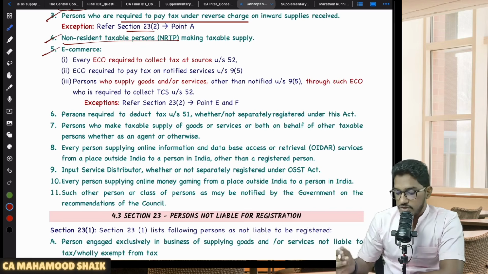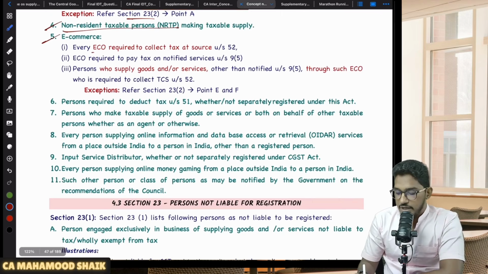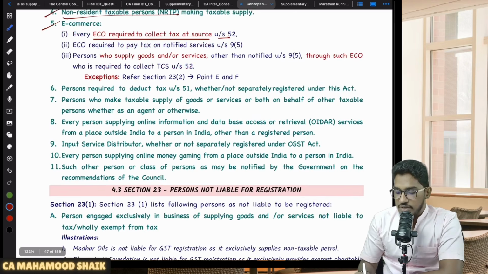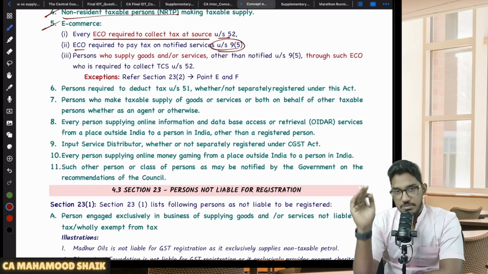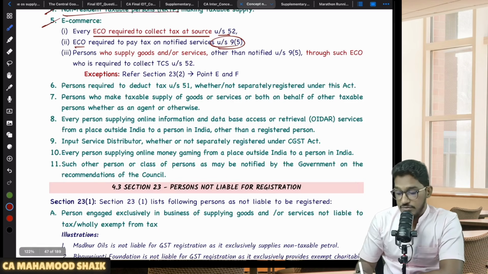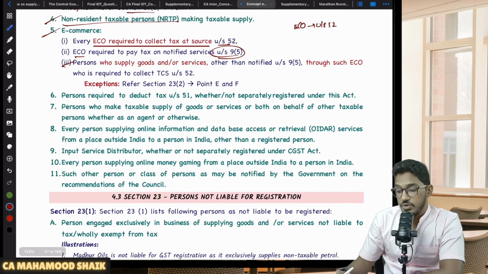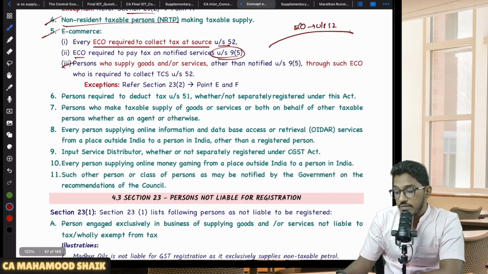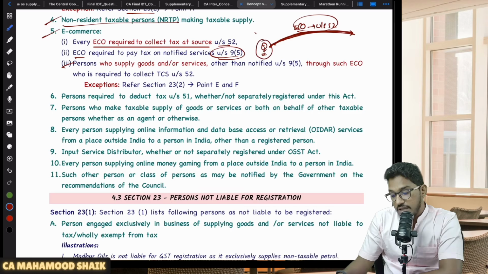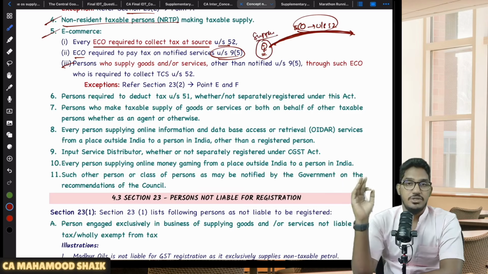So which kind of e-commerce operators are liable for compulsory registration? Every e-commerce operator who is required to collect TCS under section number 52 is liable for compulsory registration. And every e-commerce operator who is required to pay the GST under 9 subsection 5 is also required to undergo compulsory registration. Not just that, they have told one more thing. Let us say you are an e-commerce operator who is required to collect TCS under section 52, you are liable for compulsory registration. The supplier, whoever is making supply of goods or services through you, if there is any supplier making the supply through the e-commerce operator who is required to collect TCS under section 52, even that supplier is also liable for compulsory registration.